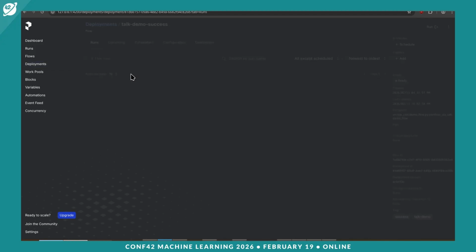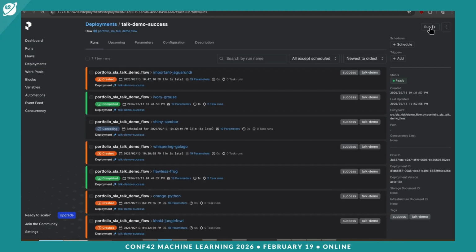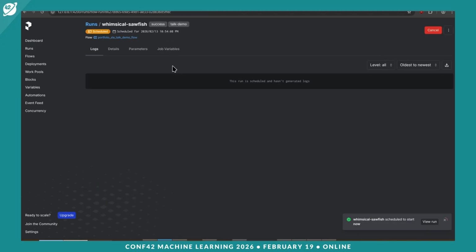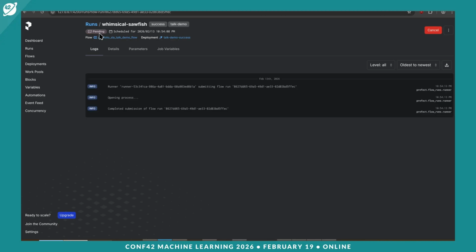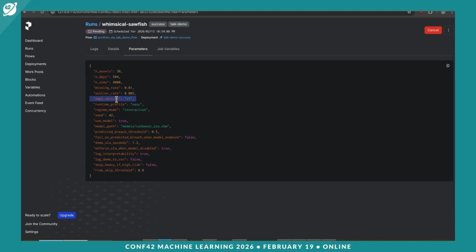So if we go to the successful run, we can trigger a new run like that. And if we go inside, we should be able to monitor it. At the moment it's pending, so it will start soon. If we click into parameters, we can see we have numerical parameters and a categorical one, such as version. The model we use here is the CatBoost model.